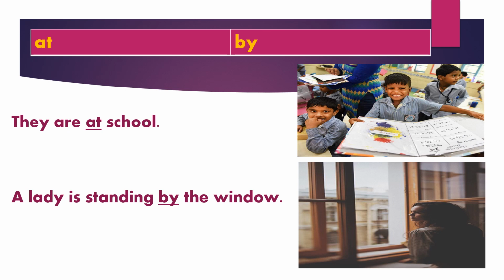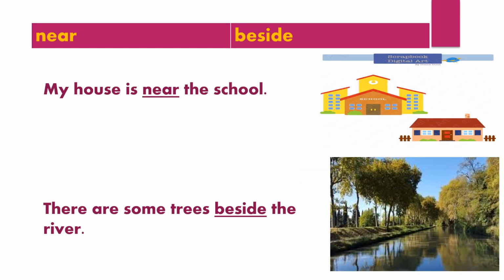The preposition at expresses children's location in school. A lady is standing by the window. Here, the preposition by shows the lady's position very close to the window.